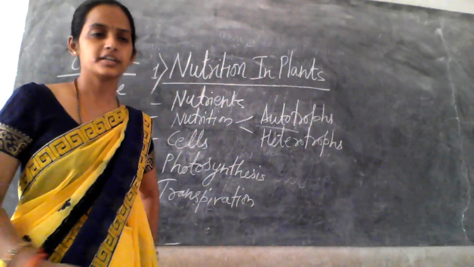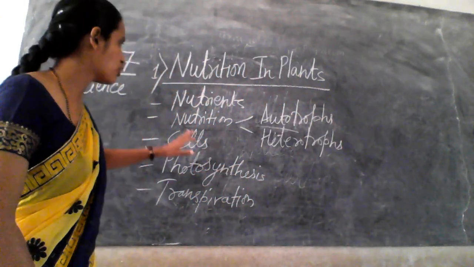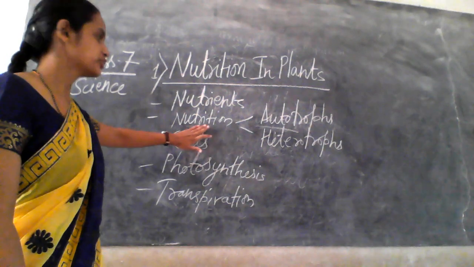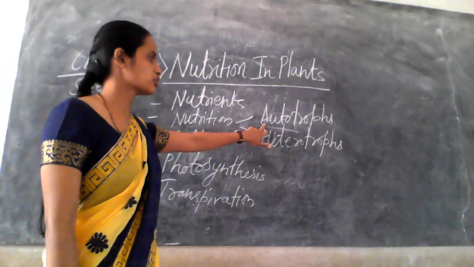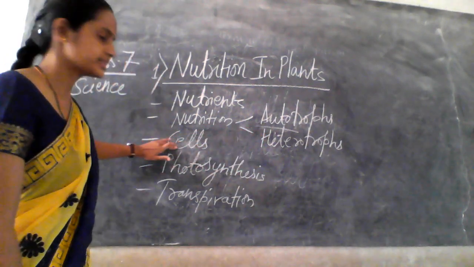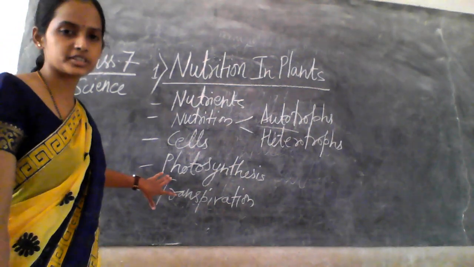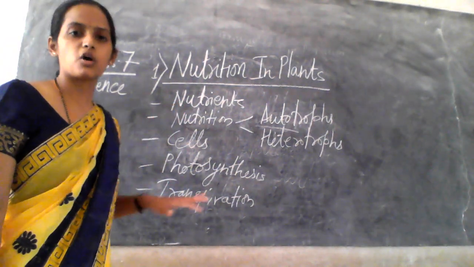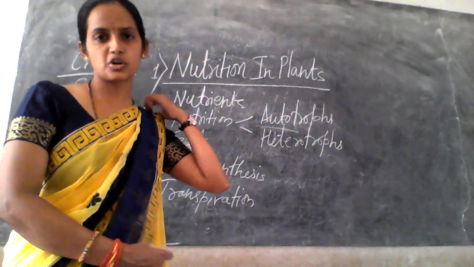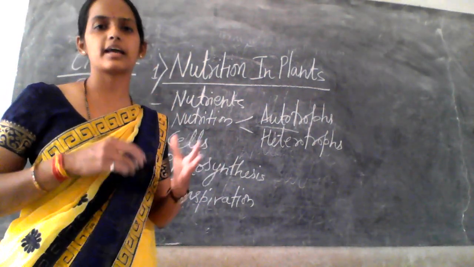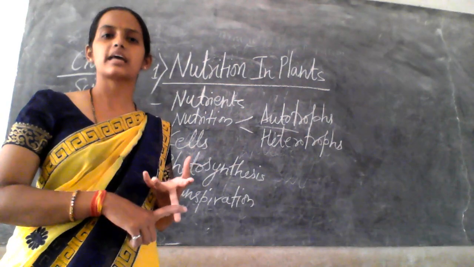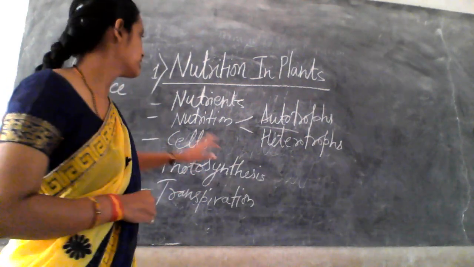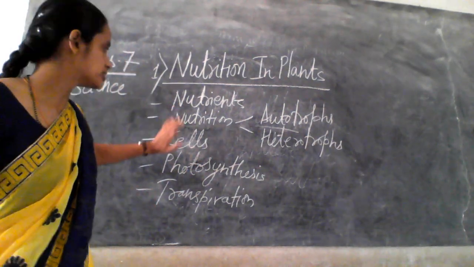For today's class we have covered nutrients, nutrition, under that autotrophs, heterotrophs, cells, photosynthesis and transpiration. So nutrients are the compounds of the food, like your vitamins, minerals, calcium. These are the nutrients of your food.